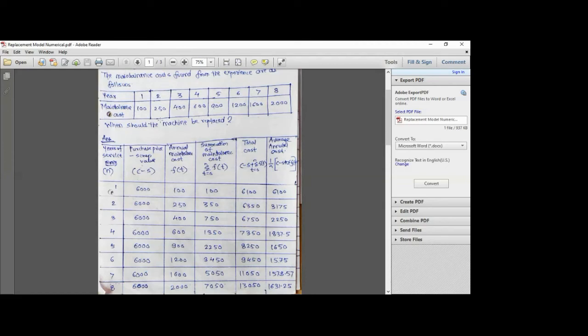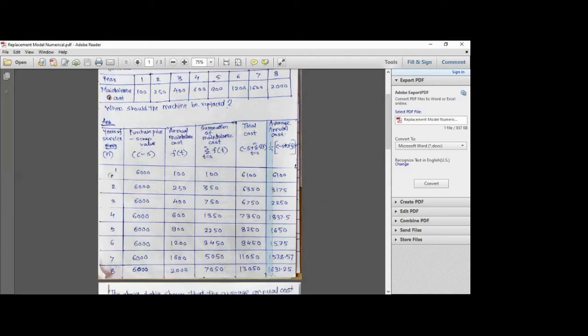So at the starting of the solution I told you, when should the machine be replaced? It should be replaced at that particular year when the average annual cost is minimum. Now if we look at this column and try to see the values, you'll see that the cost is decreasing up to this particular year, but then suddenly it starts to increase, right? So what this indicates is that this particular value 1650 is the minimum average annual cost for this machine, and it has come for which year? It has come for the fifth year, right?